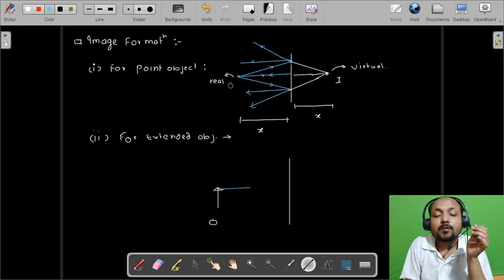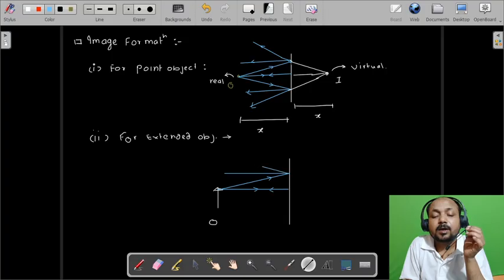So how will it form? Let's say this is one ray which is incident on the plane mirror from one end of the person or object, and it will similarly reflect back. Second ray, let's say this one is the second ray that is incident on this plane mirror, and if it is normal then it will reflect along this direction. Let's say this is the incident ray and this is the reflected ray.